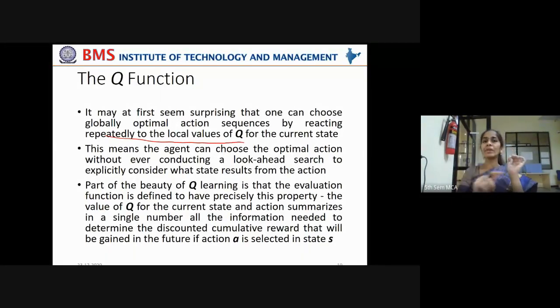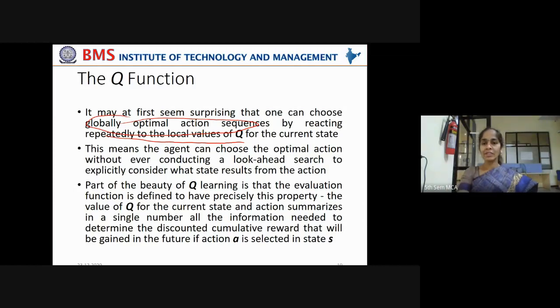For every step, the Q value is calculated. From every step's Q value, the global optimal action sequence can be calculated. Where the Q value is less, that step has to be omitted. Where the Q value is more, that step has to be considered in the action sequence. That is how globally optimal action sequences can be framed.